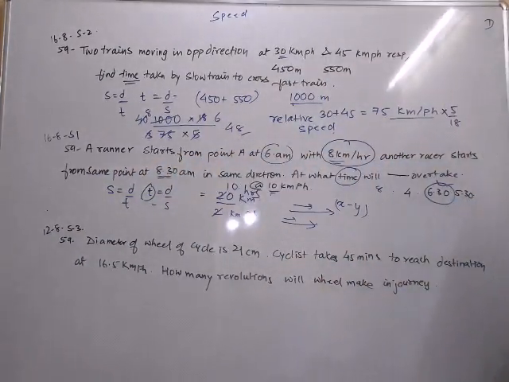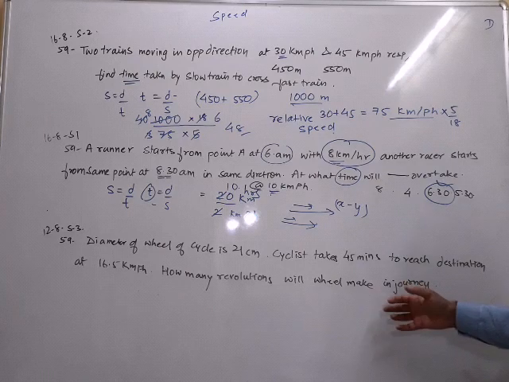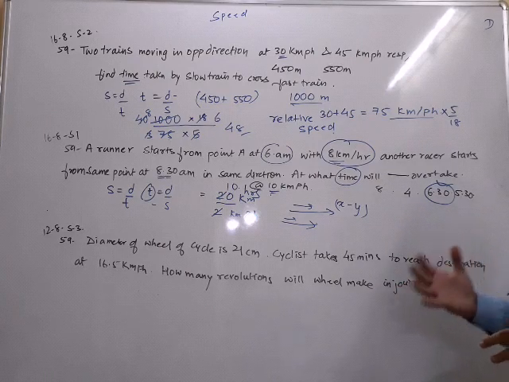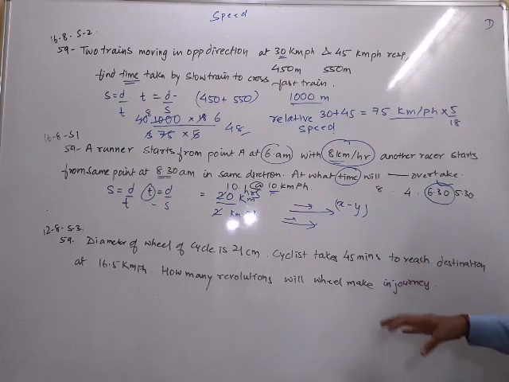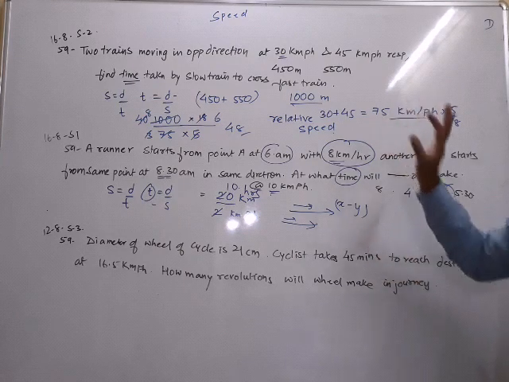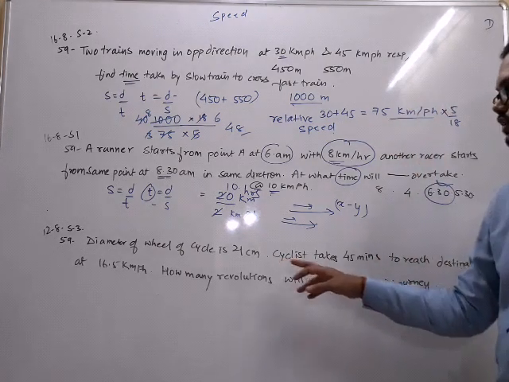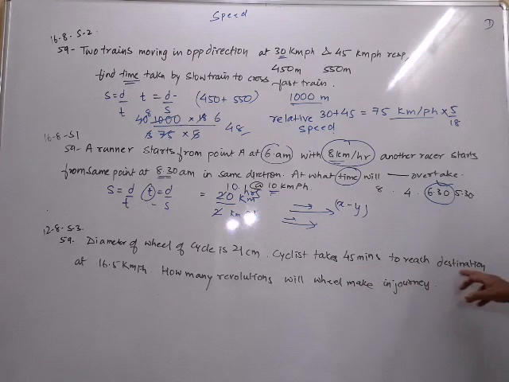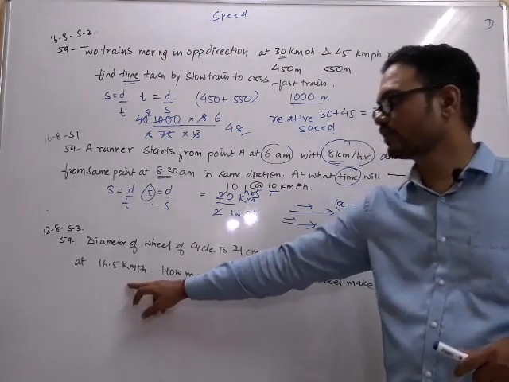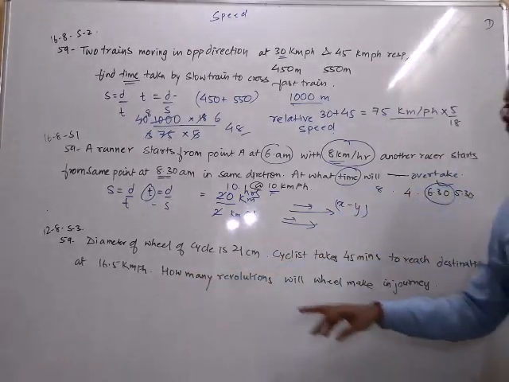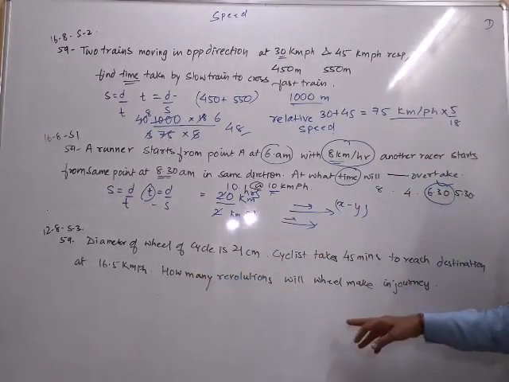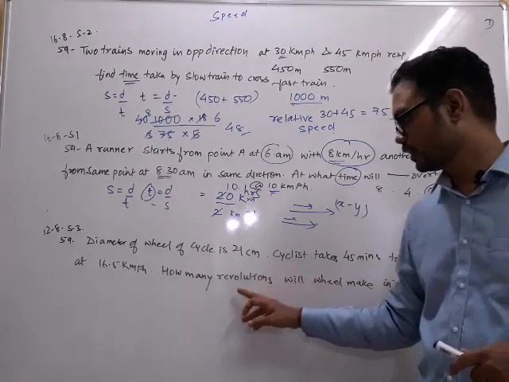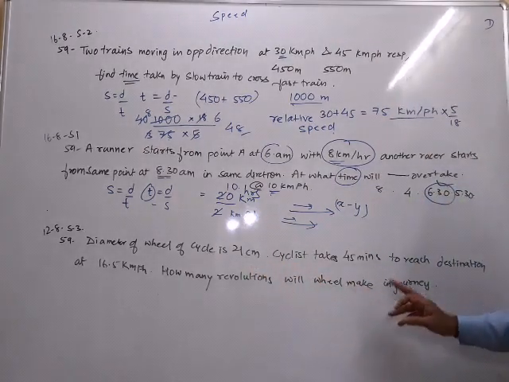Okay, diameter of a wheel is 21 centimeter. This is a question wherein the examiner has tried to check both of your skills, geometry also and speed topic also. Diameter of the wheel is 21 centimeters. Cyclist takes 45 minutes to reach the destination at 16.5 km per hour. How many revolutions will wheel make in the journey?